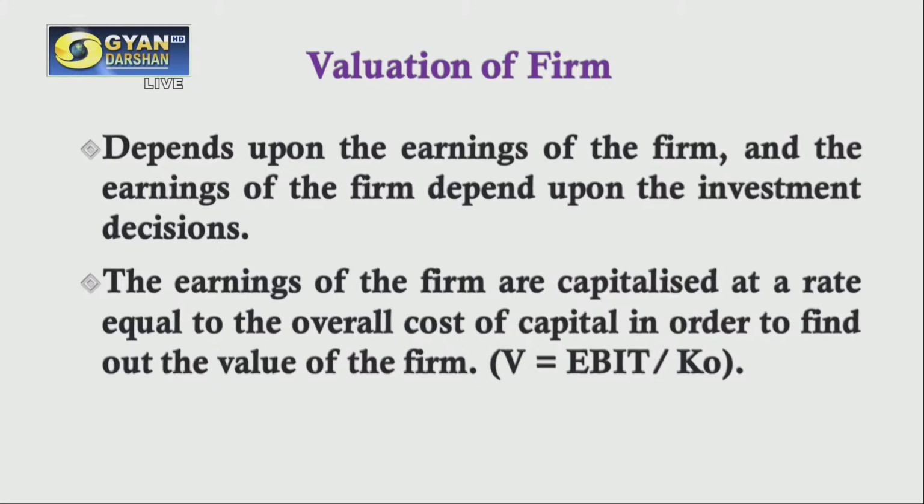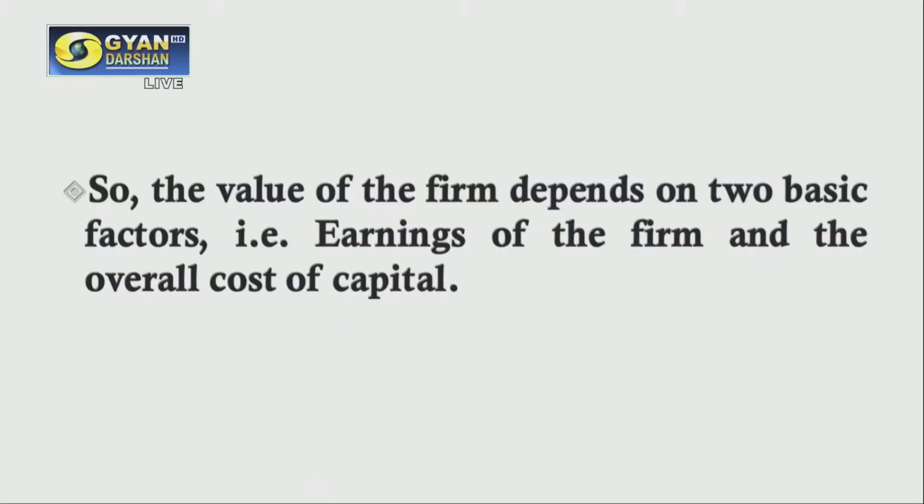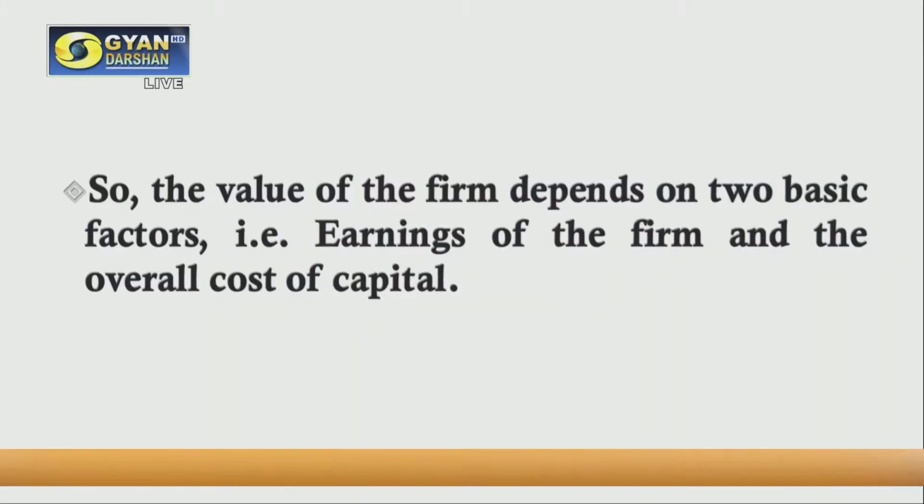So we need to consider earnings of the firm. We need to capitalize this at a particular rate, okay, so that we can increase the value of the firm, and we should be in a position to reduce the cost of capital at the same time, so that we may have the optimal capital structure. Okay, therefore, the value of the firm basically depends upon 2 things, that is earnings of the firm and overall cost of capital. So overall cost of capital also means weighted average cost of capital.